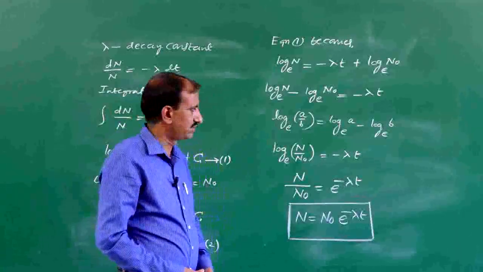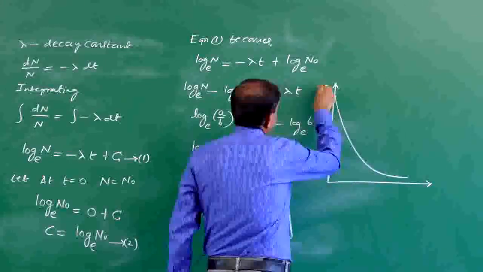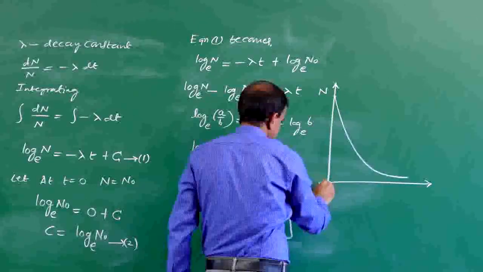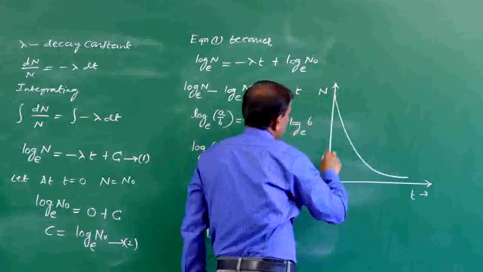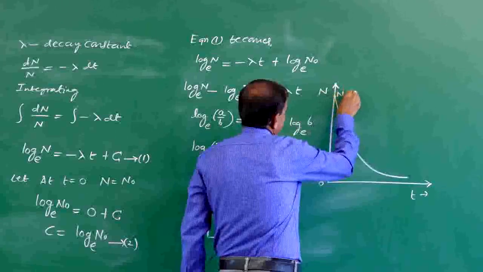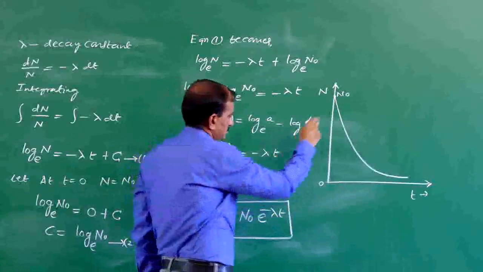This is a graph of the number of atoms present in the sample at time t versus t. This is the initial number of atoms, N naught.